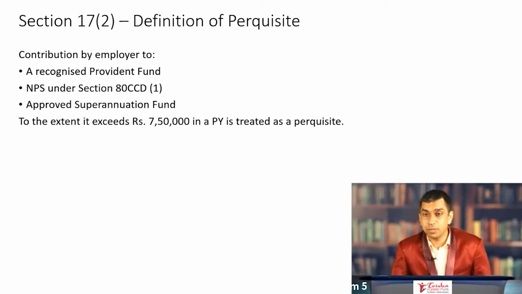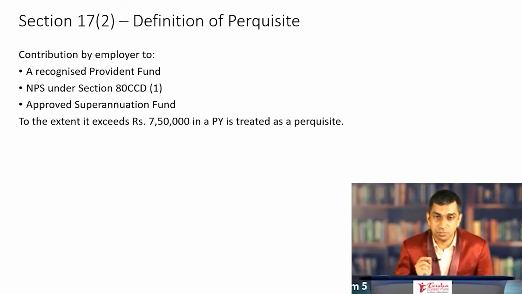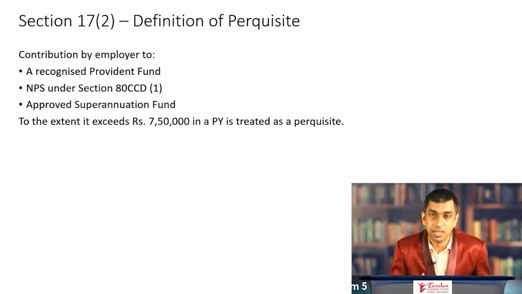And while valuing perquisite, you take into account the different valuation rules which exist, as well as Section 17(2), which defines perquisite. There is a slight change in the definition of perquisite given under 17(2). Now they are saying that if there is a contribution by the employer to a recognized provident fund, to the national pension scheme under 80CCD(1), or to an approved superannuation fund, if it exceeds 7,50,000, the amount over and above 7,50,000 will be treated as perquisite. Most importantly, it will be treated as salary, and it's therefore taxable.